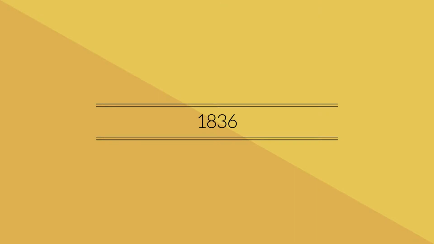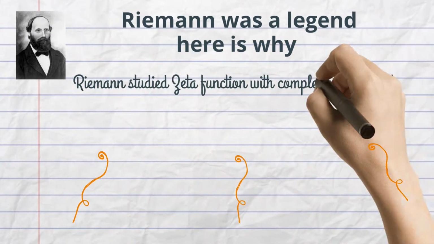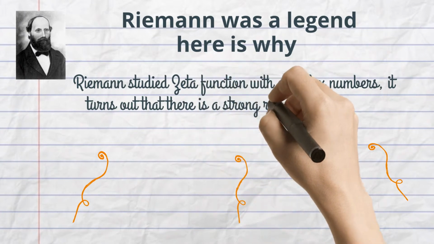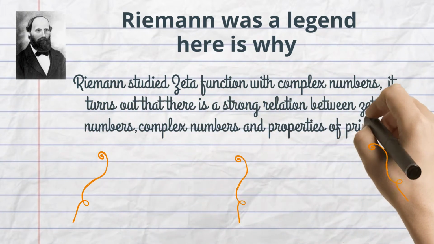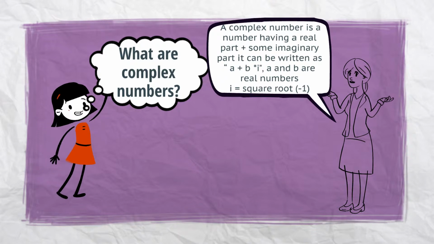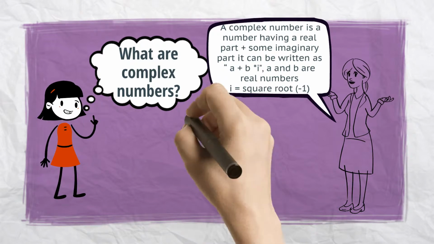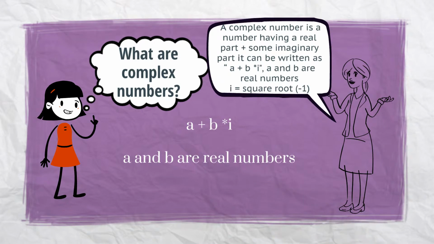In 1859, Riemann studied the zeta function with complex numbers. It turns out that there is a strong relation between the zeta function, complex numbers, and properties of primes. We can't square any number and get a negative value, so mathematicians invented imaginary numbers. i equals the square root of -1. A complex number is a number having a real part plus an imaginary part. It can be written as a plus b times i, where a and b are real numbers.